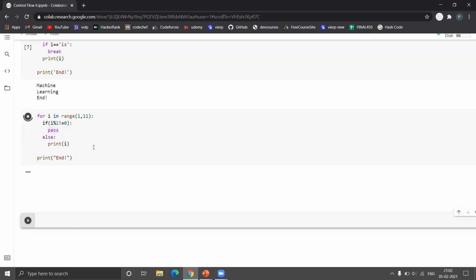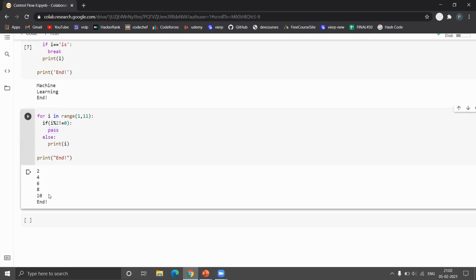So let's see what happens over here. Yeah, we got all our even numbers. Why? Because it checks the condition if i%2 is not equal to 0, like if the number is not an even number, just pass it, just ignore it. Else, in the else part, just print the number.